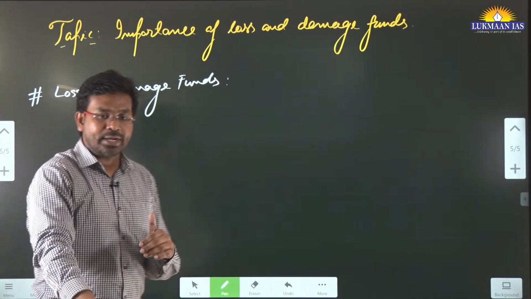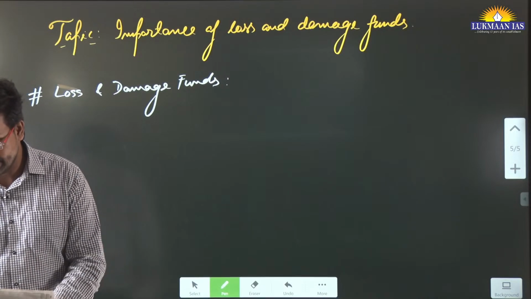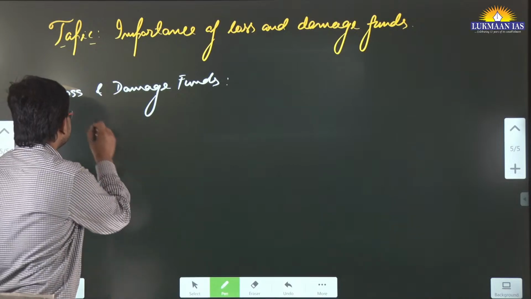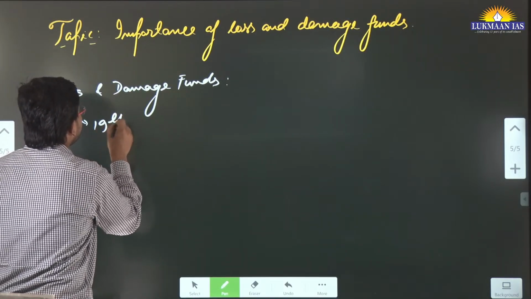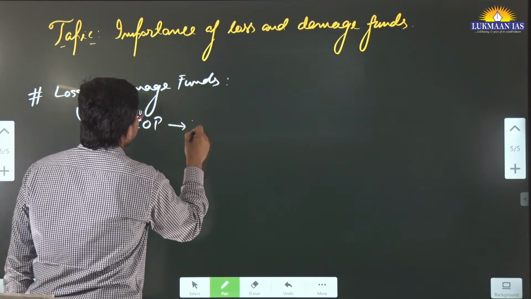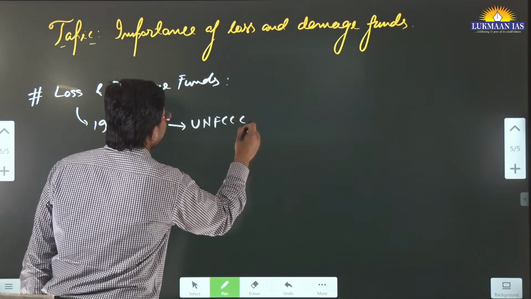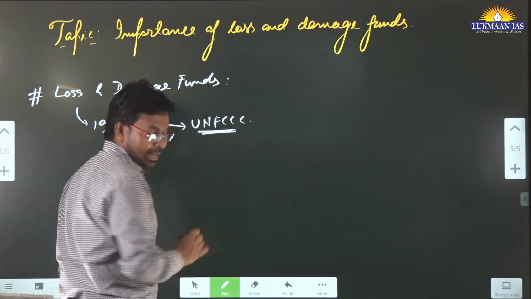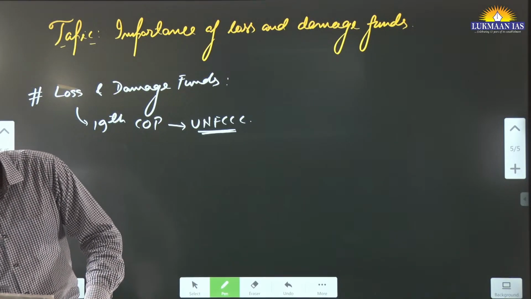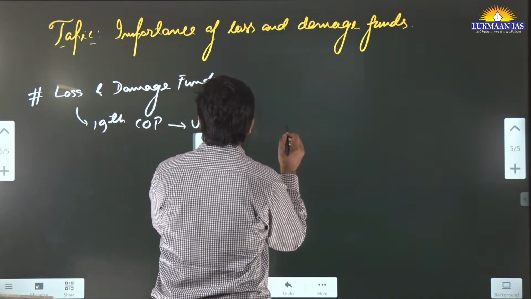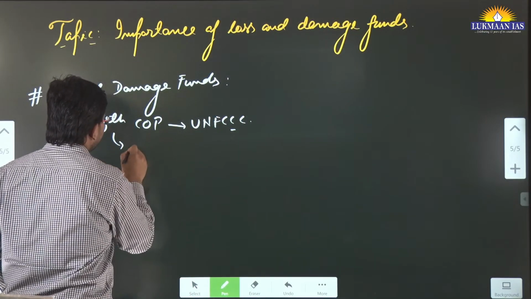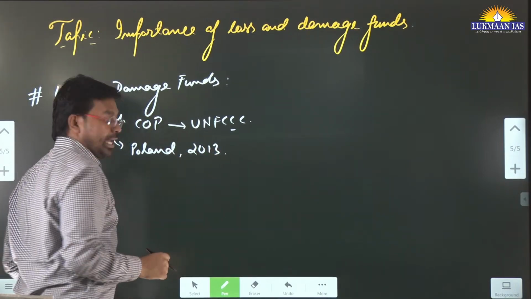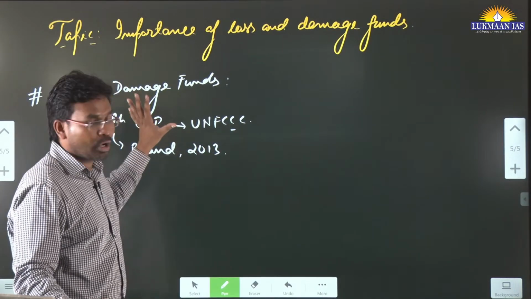So loss and damage fund is a kind of fund that has been conceived, that has been thought about in the 19th Conference of Party. Okay, this has been thought about in the 19th COP to the United Nations Framework Convention on Climate Change, UNFCCC, right? This 19th convention happened in Warsaw, Poland in 2013. So they have said that there should be a creation of a loss and damage fund.